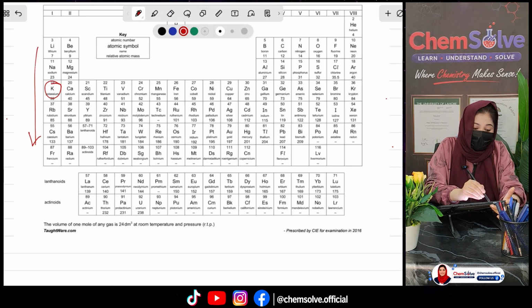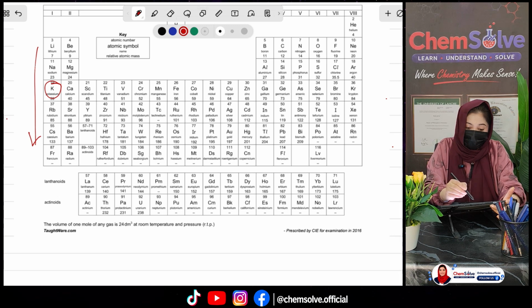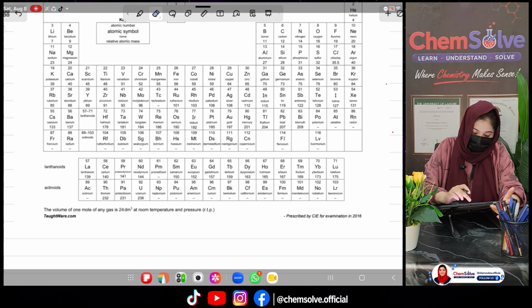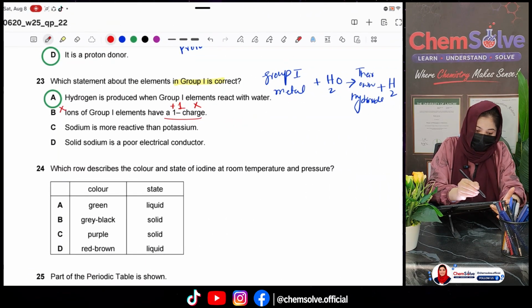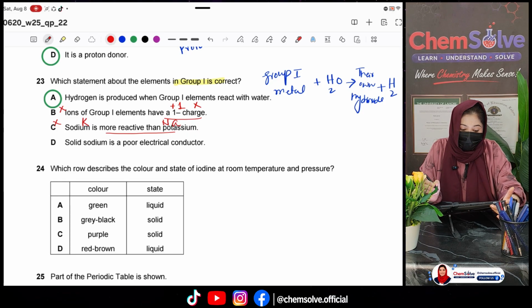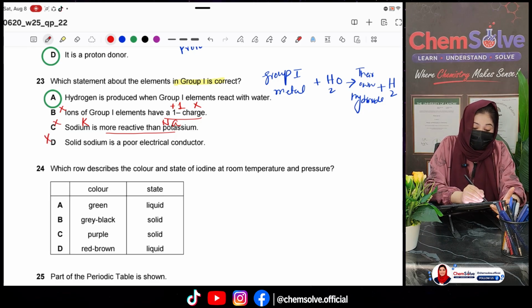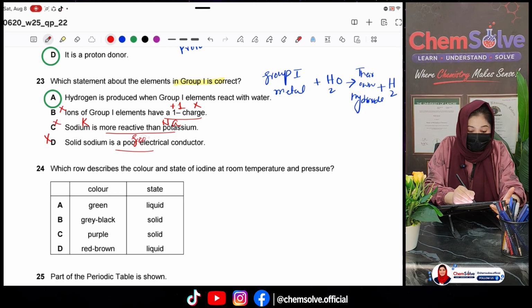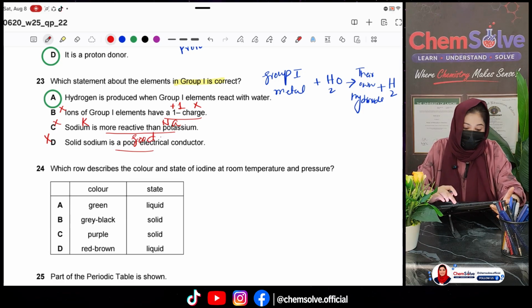That's why potassium is more reactive than sodium. So this is also incorrect. Solid sodium is a poor conductor. Of course not, because it's a metal, and metals are good conductors instead. So this is also wrong.